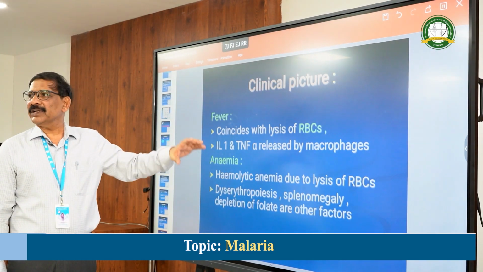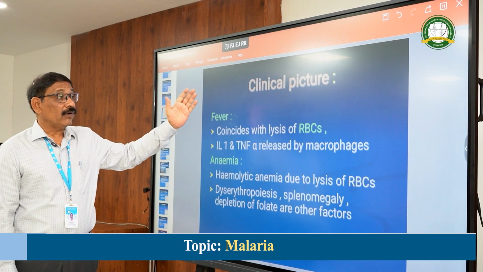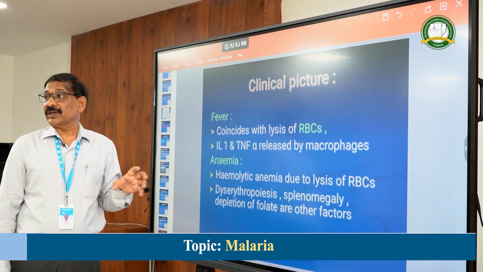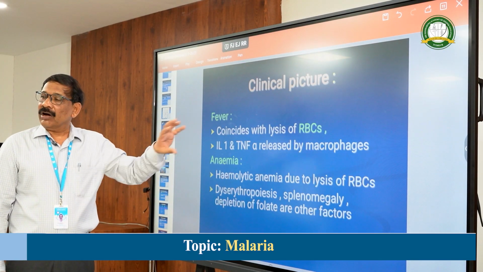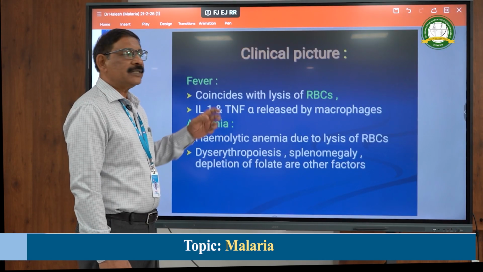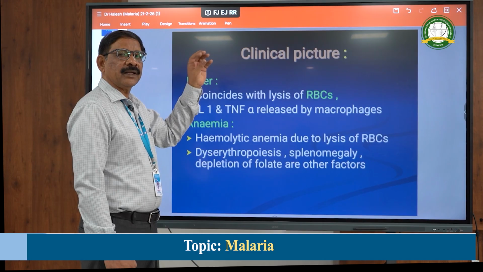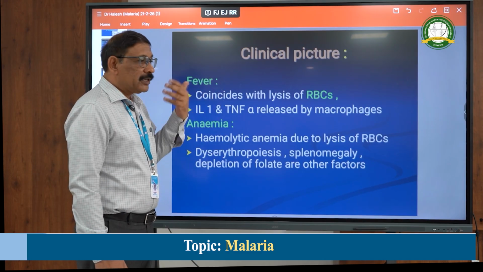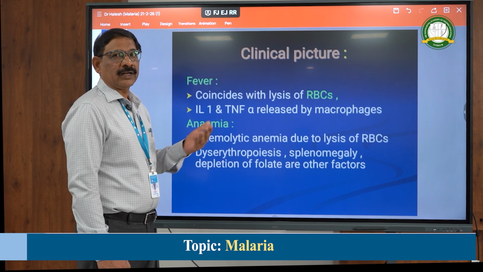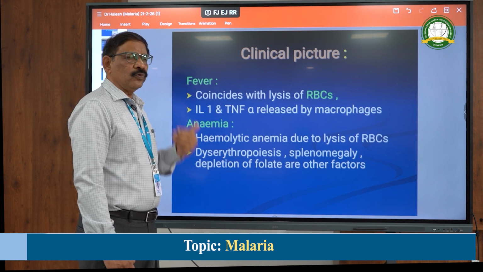Now the body temperature will rise to 41. So there will be a few hours of high degree fever. After that high degree fever, all the metabolites are cleared. When it is cleared, the hypothalamus will set the temperature to 37 again, but the body temperature is 41. But it has to give away the heat, so it will go for profuse sweating.